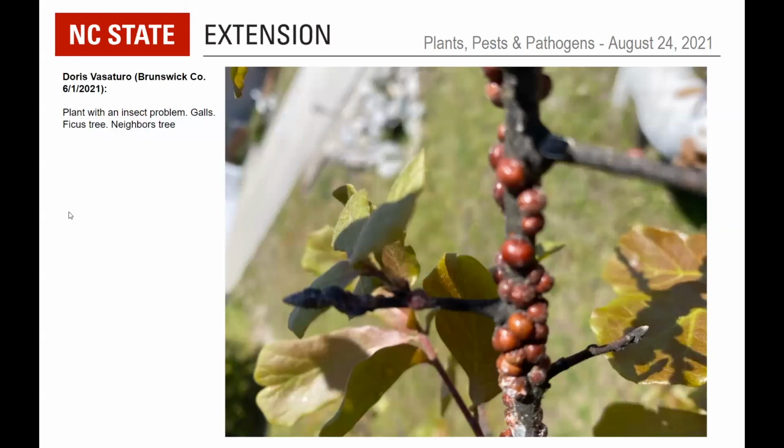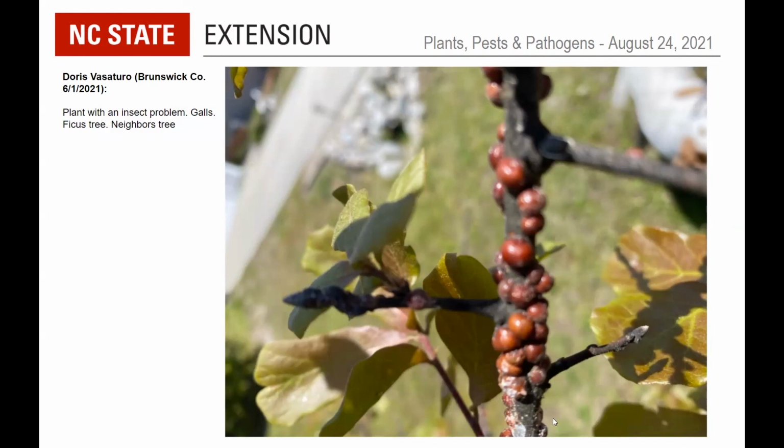Okay. This is a pretty straightforward one. Plant with an insect problem, galls, ficus tree, neighbor's tree. So another fig. These are not galls, though. I don't know of any stem galls on ficus, but these are scale insects.